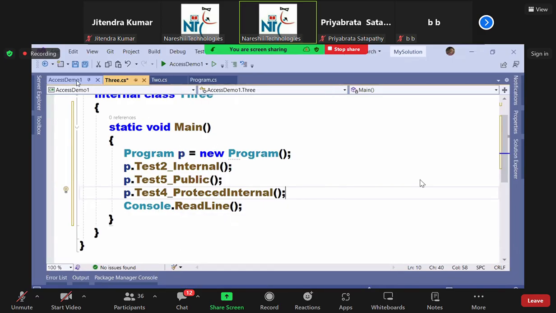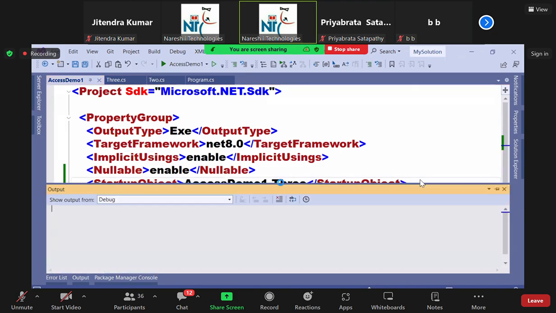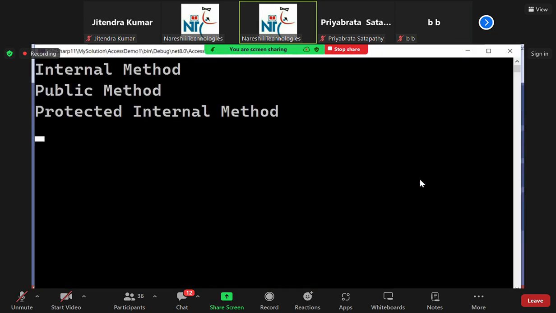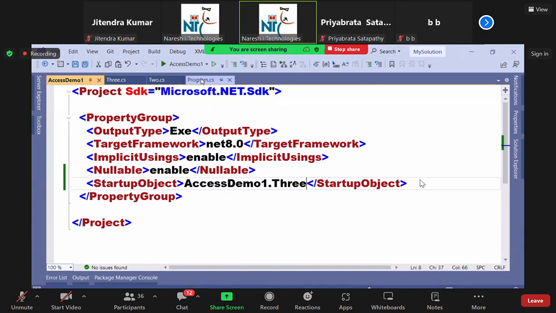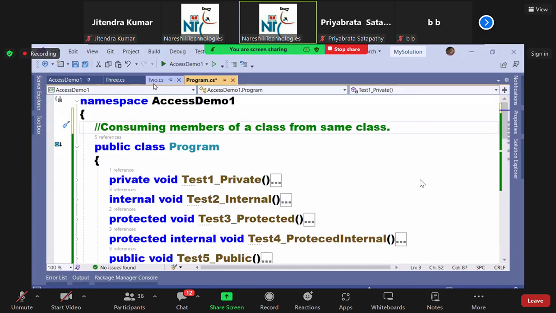To explain this concept, I have shown you three scenarios till now. What are the three scenarios? Let me explain. First one, consuming members of a class from the same class. What is accessible? Everything is accessible. All are accessible.